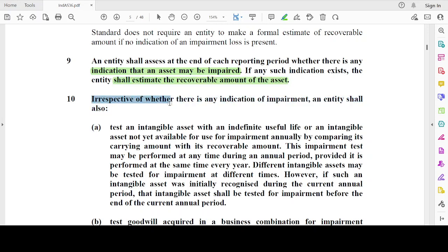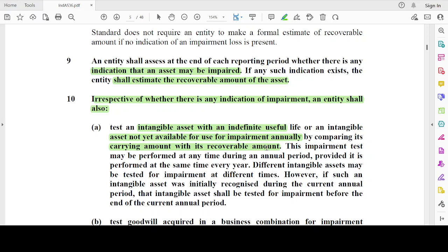An entity shall also, whether there is an indicator of impairment or not, test an intangible asset with indefinite useful life or an intangible asset not yet available for use for impairment annually by comparing the carrying amount with the recoverable amount.